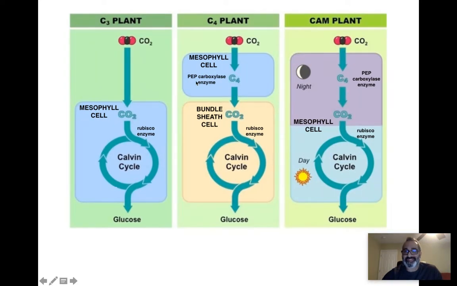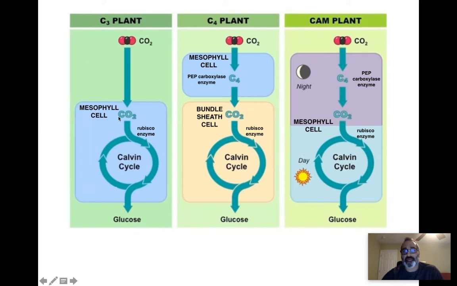Most plants on the planet are C3 plants. Some plants have evolved. C4 and CAM plants are an evolutionary adaptation that allows these two types of plants to survive environments that a typical C3 plant would struggle in. C3 plants are most of the plants on the planet, but they cannot survive in every climate and in every environment. So plants have evolved to survive different places and different habitats.